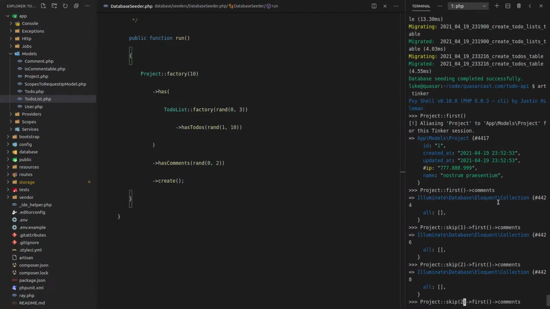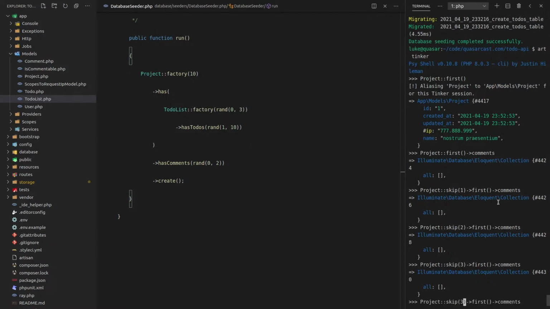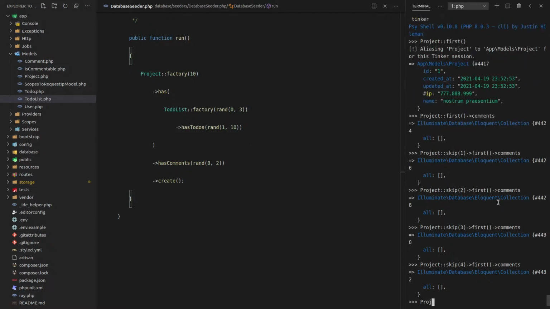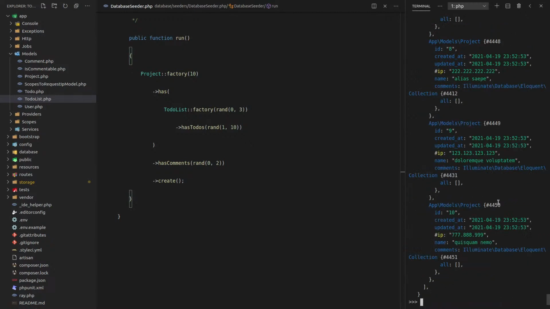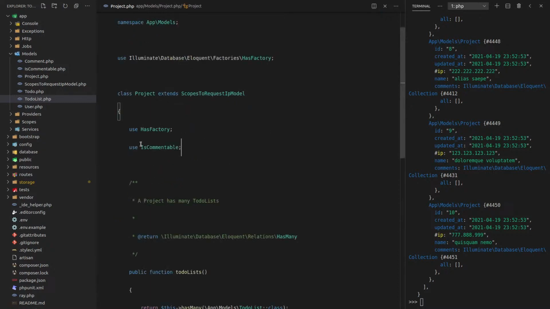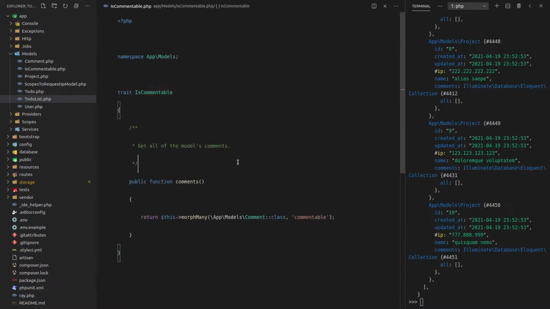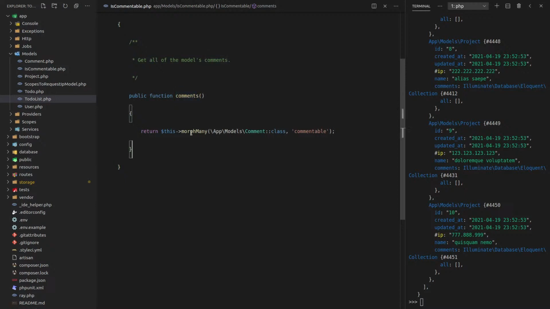Maybe this is not working. Yeah, okay, it looks like that's not working. Just as a great way to overview this, we'll be able to say with comments, and then we'll just say get on that. All right, so none of these are actually coming up with any comments. What am I doing wrong here? Has comments. Oh, we probably haven't even defined the relationship. No, we did. We did. We created a trait for it, which is this commentable trait. And so we got comments, morph many, using commentable. So let's say comment first.